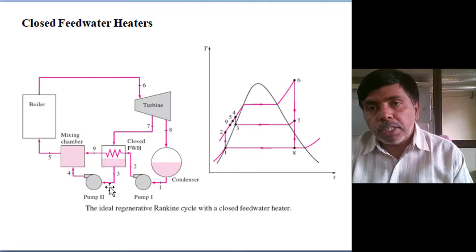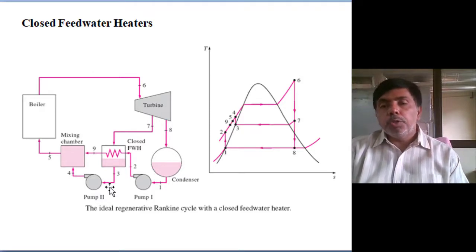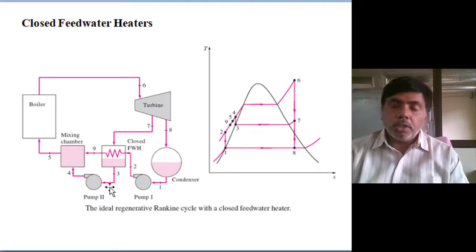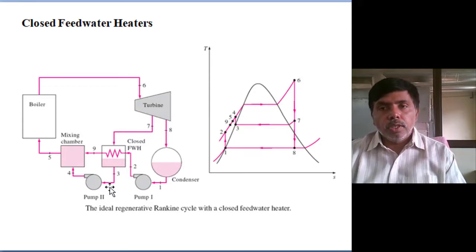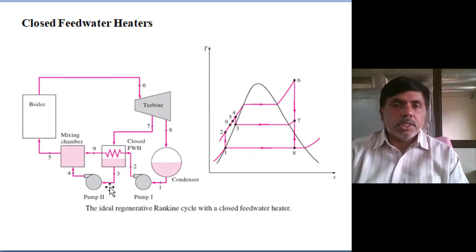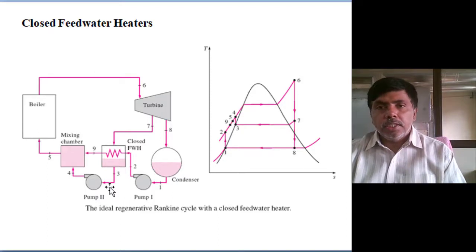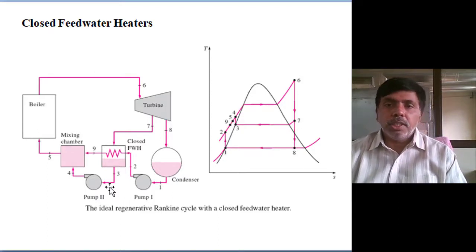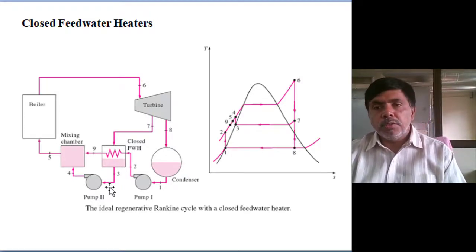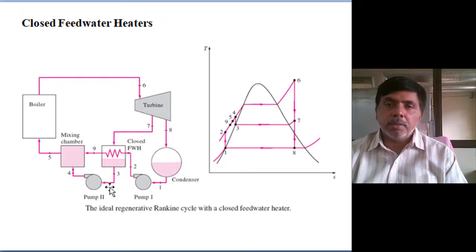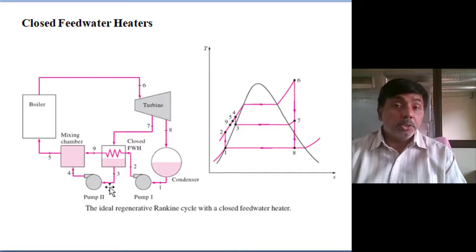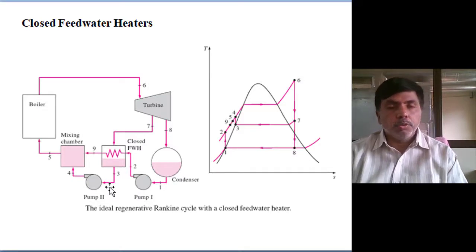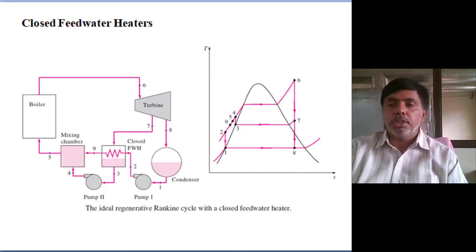Comparing the open feed water heater and the closed feed water heater, which one gives more entropy generation? Mixing. Mixing will raise the entropy generation, and the rise in entropy generation automatically leads to an increase in unavailability. So instead of mixing, closed feed waters are good. By heat exchange with a small temperature difference, we can reduce the entropy generation. Reduce, not eliminate. So only closed feed waters are used in industry.